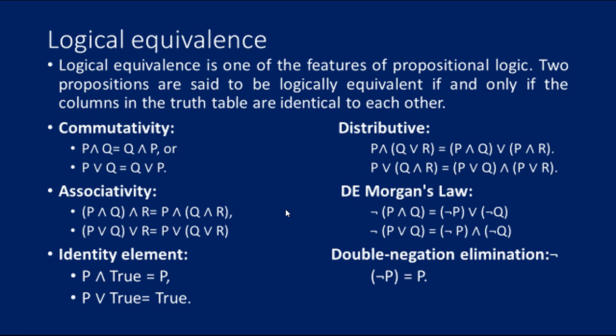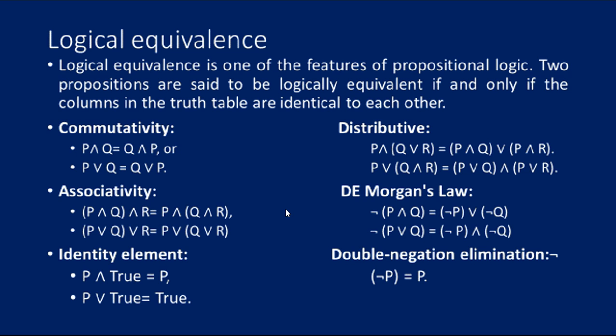Commutative we can say as P intersection Q equal to Q intersection P, or P union Q equal to Q union P. Associativity we can say as P intersection Q intersection R equal to P intersection Q intersection R, and P union Q union R equal to P union Q union R. Identity we can say as P union true equal to true.